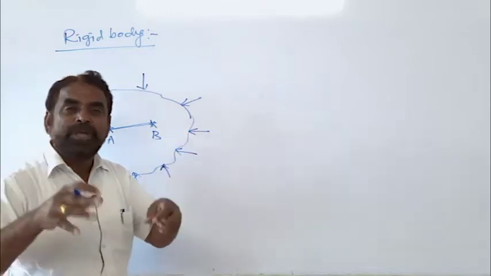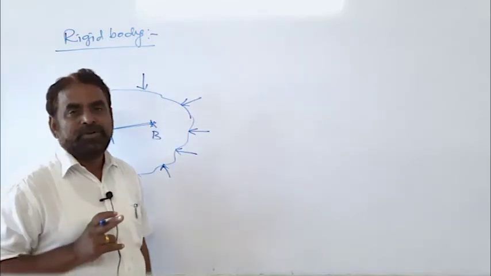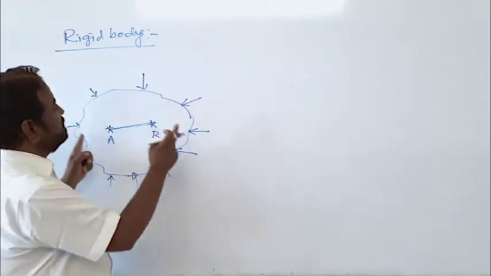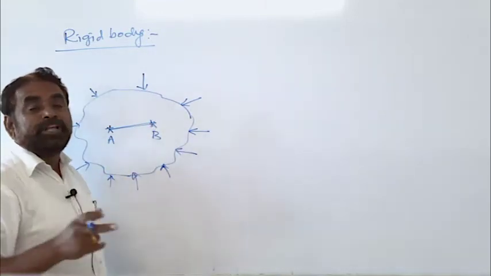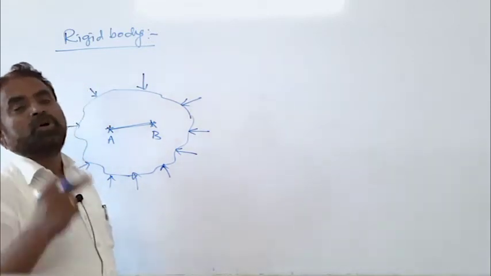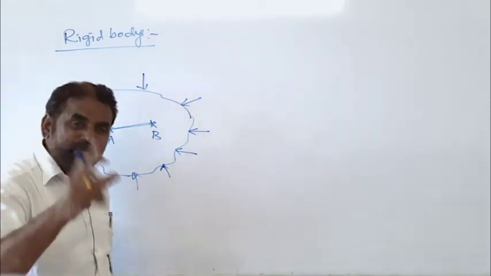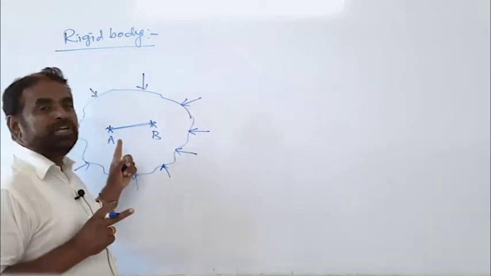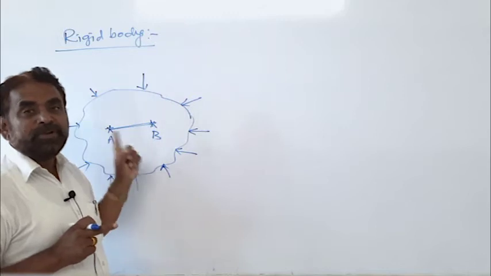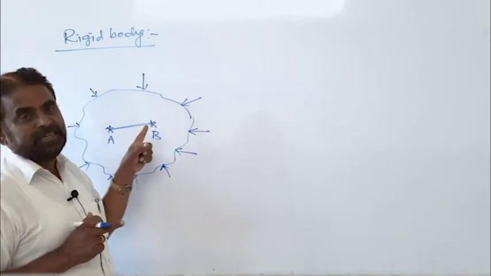Whatever and however may be the forces applied on it, the distance between any two positions of the body remains the same.